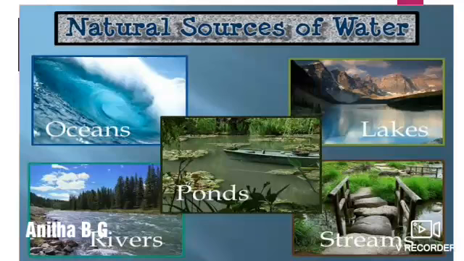See these natural sources of water: oceans, ponds, rivers, streams, lakes, etc. We can find water from these water bodies, and we can use the water without much modification. But in some cases we have to use tools and technology to use the resources.